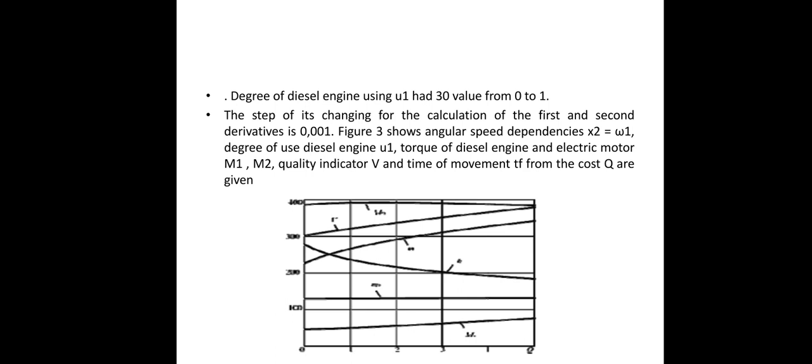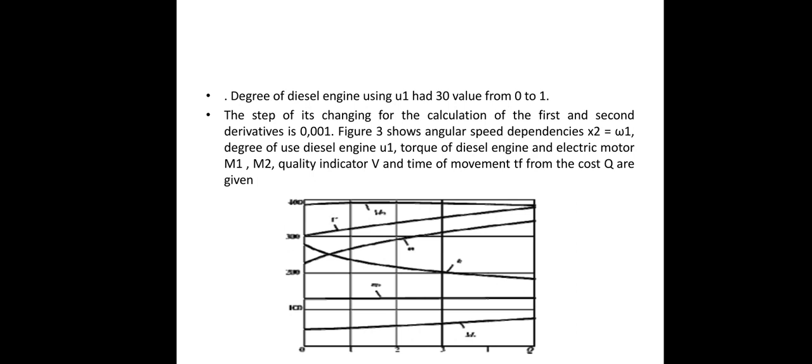The step of change for calculating the first and second derivatives is 0.01, and the figure shows that the torque equals the torque of the diesel engine and the electric motor, M1 and M2, and the time of movement tf depends on the cost q2.